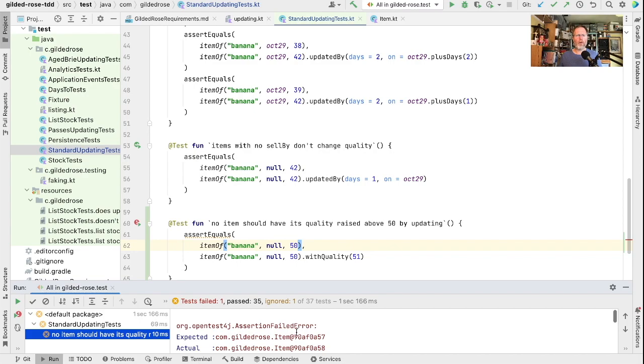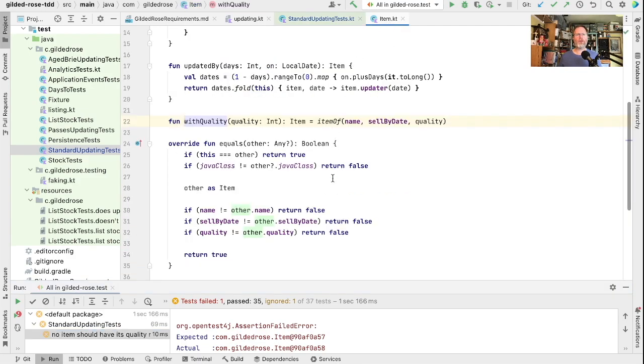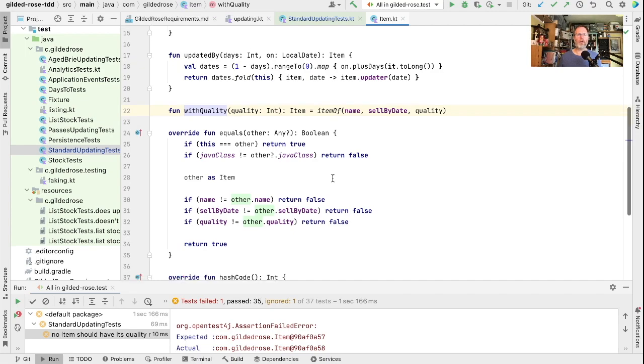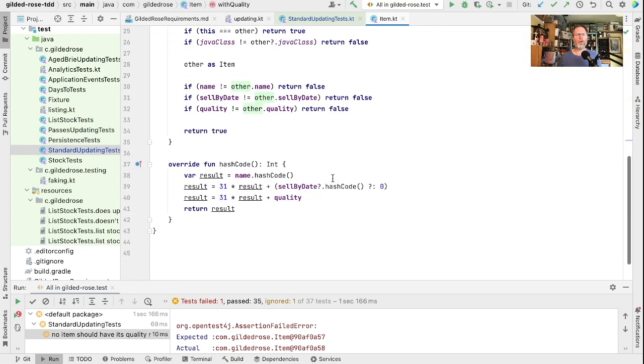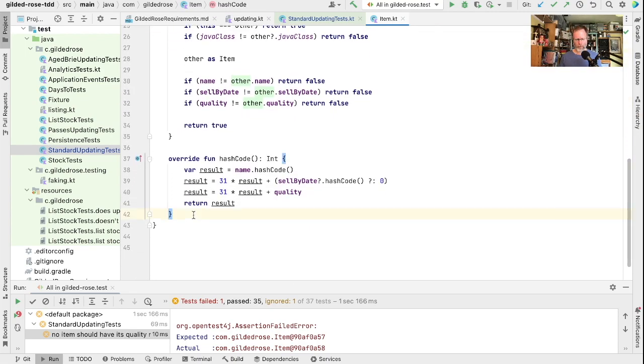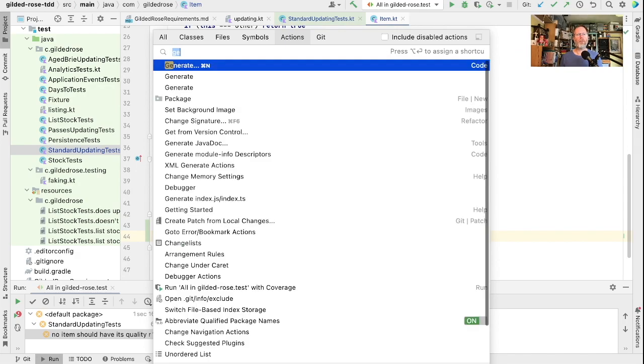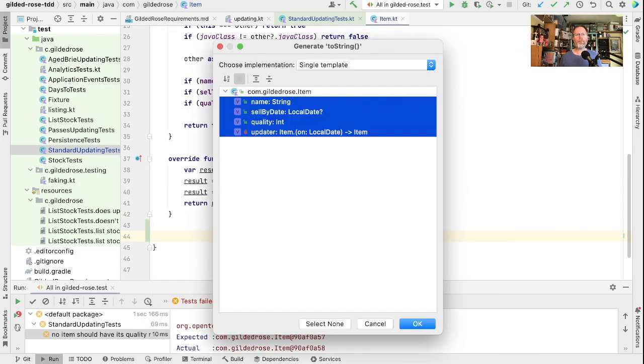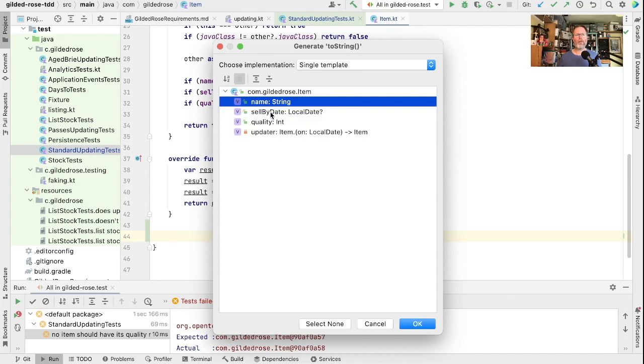Before we go on though, this isn't a very friendly test failure here, and that's because when we last edited Item we had just changed it from a data class, implemented equals and hashCode ourselves, but not put in toString. So let's ask IntelliJ to do that for us. And of these things, our toString should probably have the name and the sell by date and the quality.